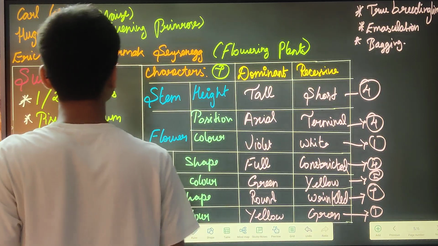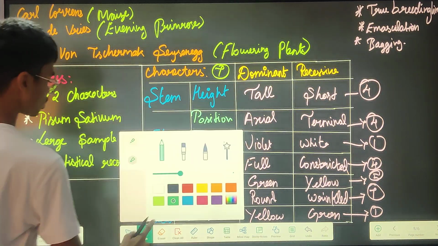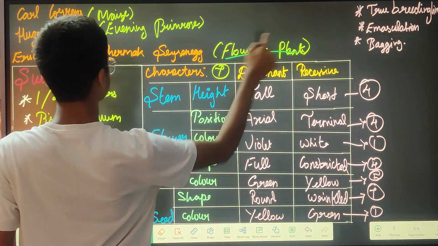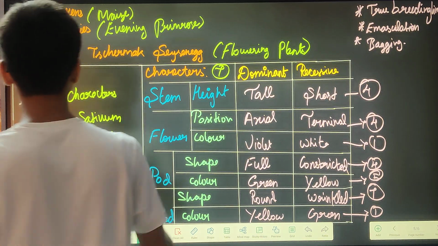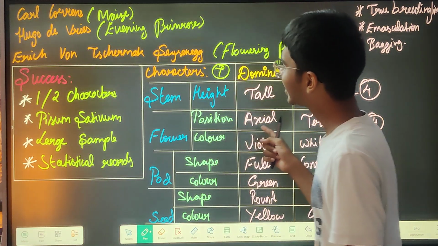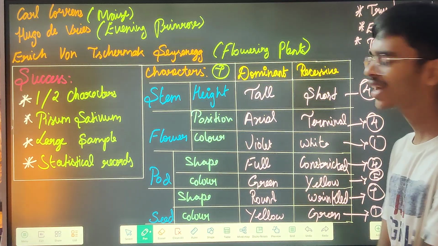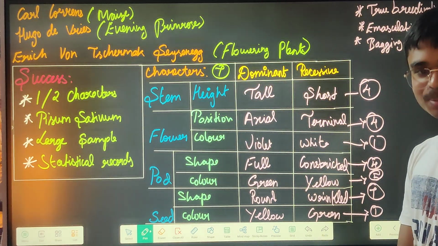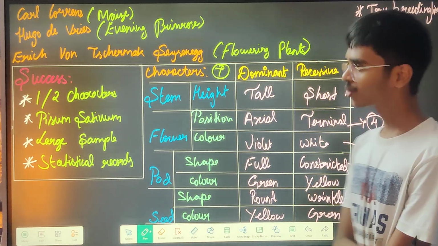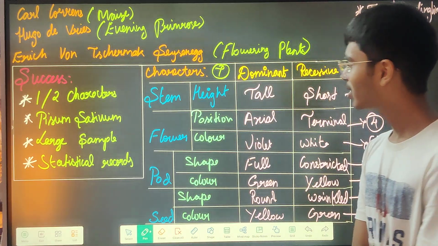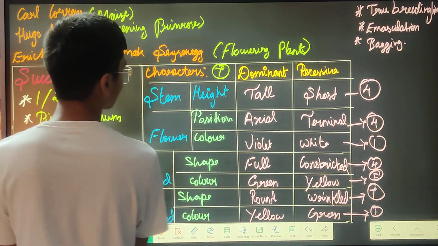Then next, for flowering plants, most of the flowering plants, Tschermak did research. Most of the people are Chinese or Koreans. Now next, we will talk again about Mendelian characters.